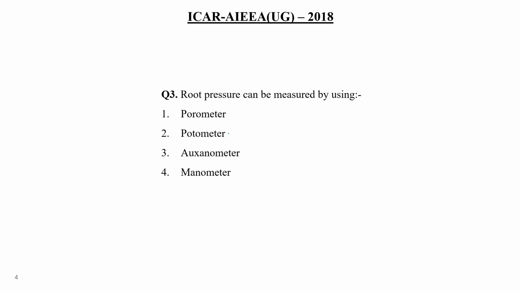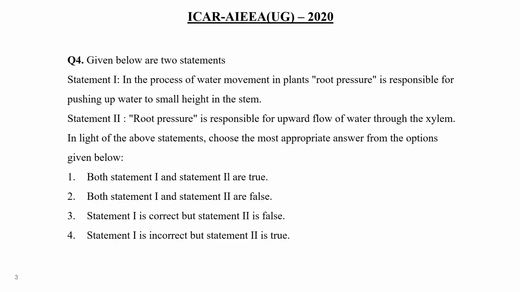Question number 3. Root pressure can be measured by using porometer, potometer, auxanometer or manometer. It's a very good question. Root pressure can be measured by using manometer. We have to learn this. Manometer is a type of device with the help of which one can measure the root pressure of the plant. Clear? Okay.